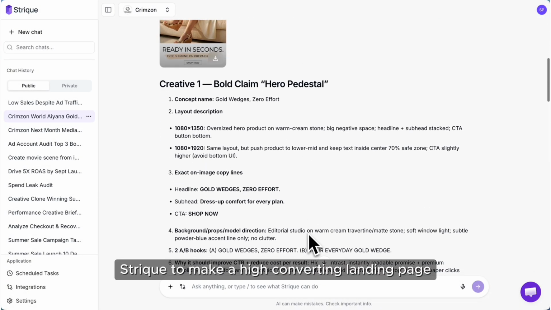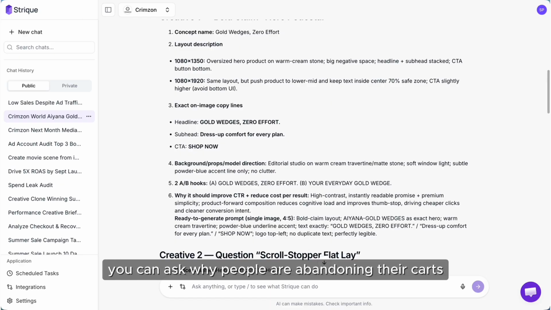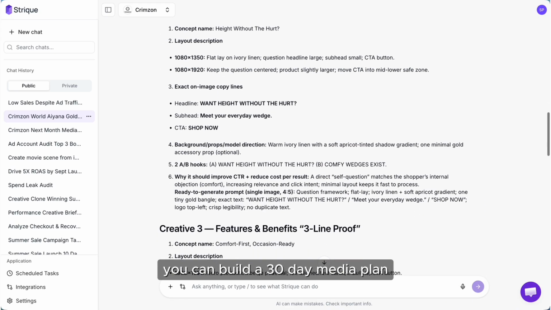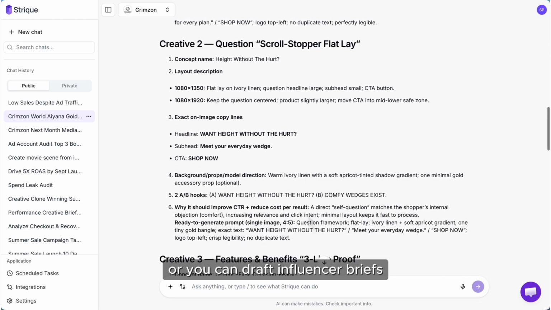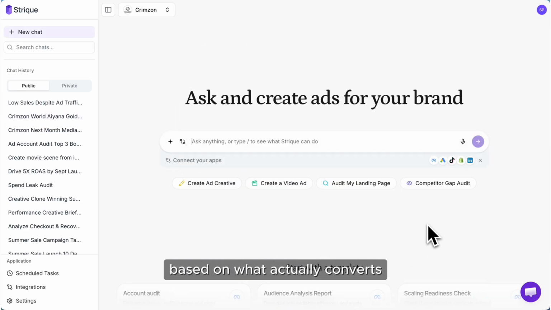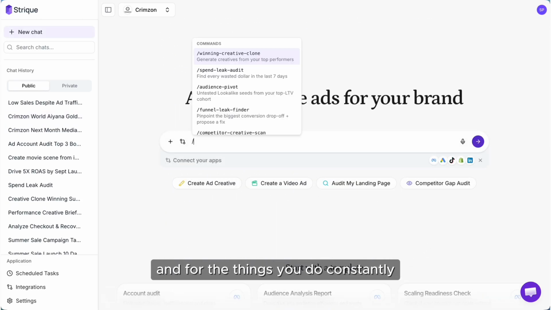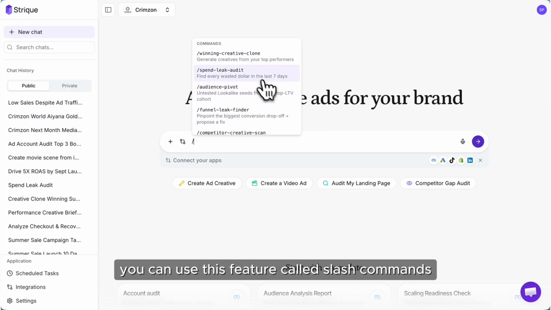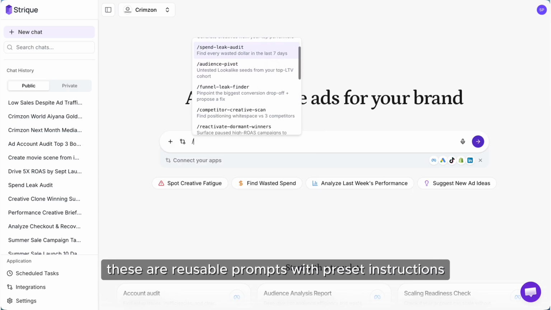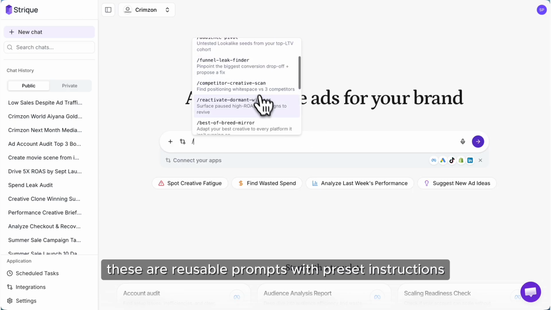You can ask Strique to make a high converting landing page. You can ask why people are abandoning their carts. You can build a 30-day media plan, or you can draft influencer briefs based on what actually converts. And for the things you do constantly, you can use this feature called slash commands. These are reusable prompts with preset instructions.